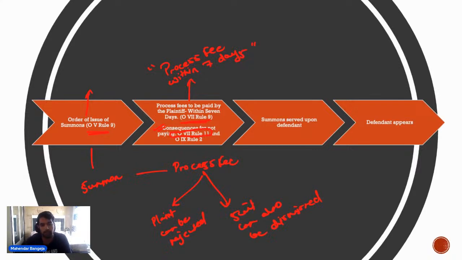Now once the process fee is paid, the court will serve the summons upon the defendant. As soon as the plaintiff pays the process fee, summons will be served upon the defendant. After the summons is served, the defendant will naturally appear.